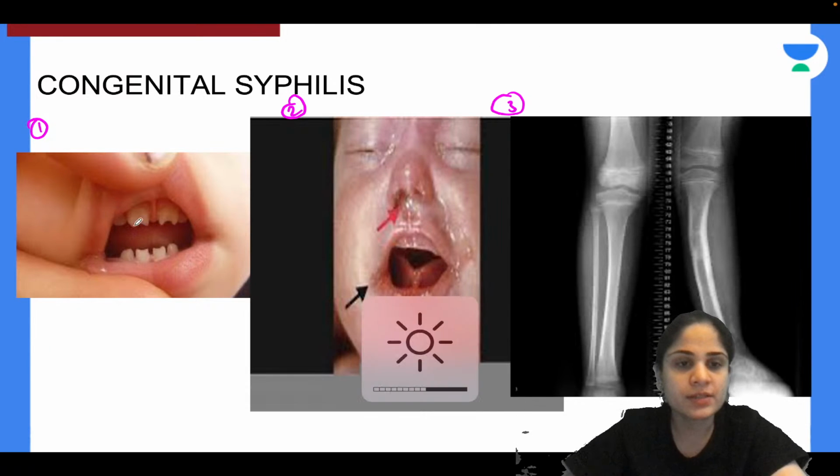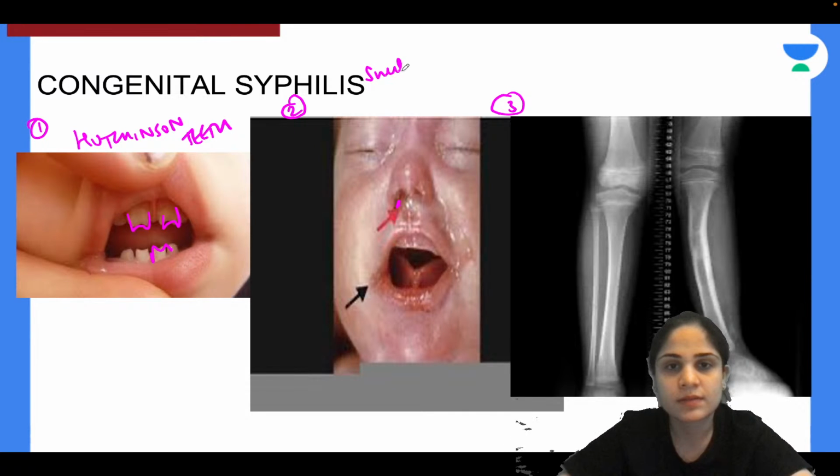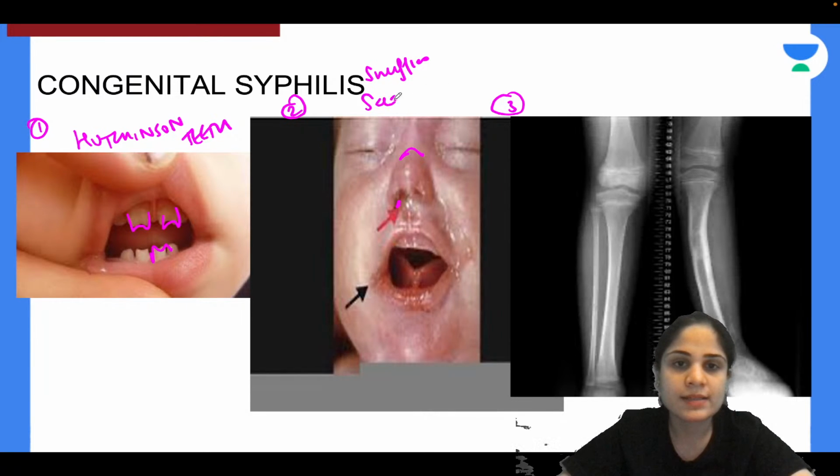Okay, first you see the notched upper incisors, and these notched upper incisors are nothing but Hutchinson teeth. Right, Hutchinson teeth. Then in the second one you see there is presence of snuffles. And what about the nose? There is a depressed bridge of the nose. That is called saddle nose.